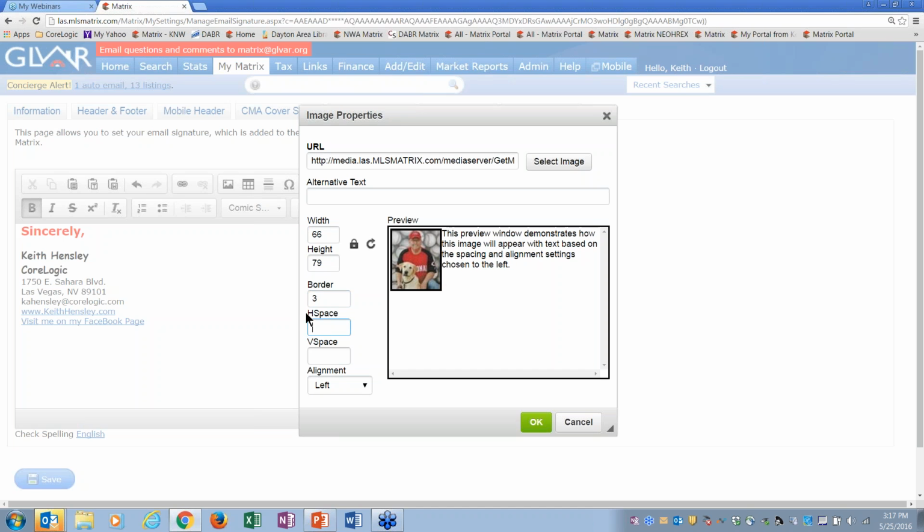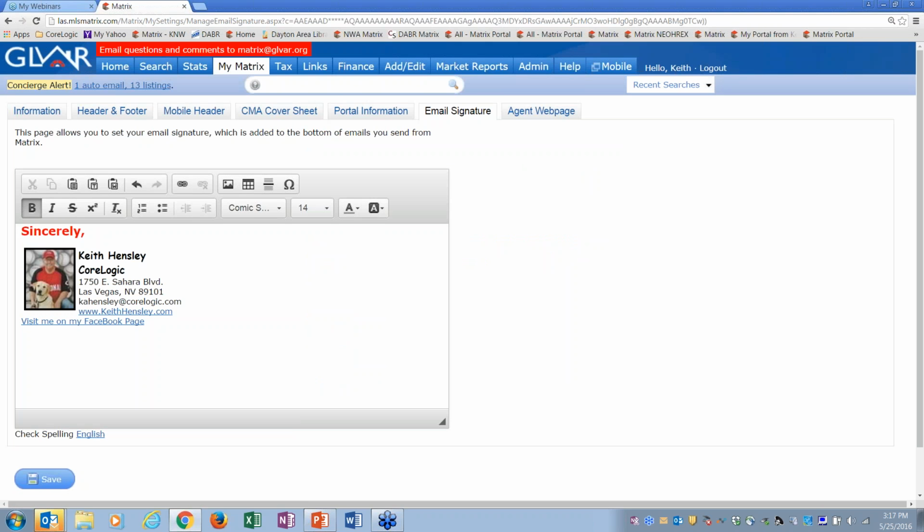Then also, same thing in the H space, which stands for horizontal space. I can put a little spacing in here. I think either a 4 or 5 is good, but not a 45. Okay? And you can do vertical space, which moves it down, and you can do left and right alignment, but I think that's fine too. So here what I'm just going to do is hit OK. And you can see I've got my picture in there, and I think it looks pretty good.